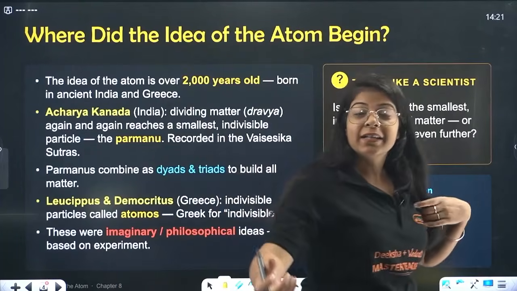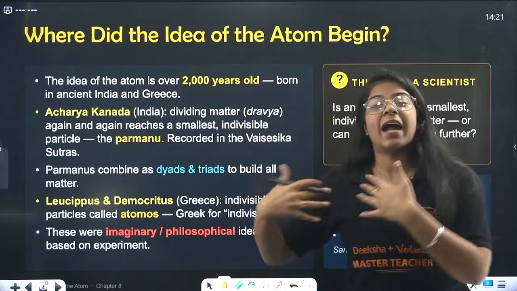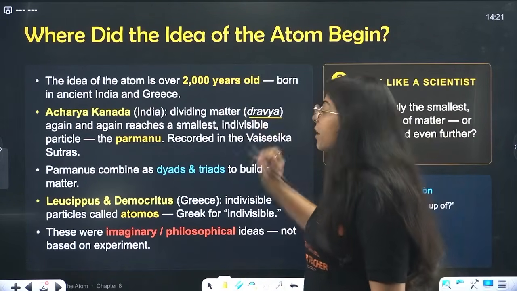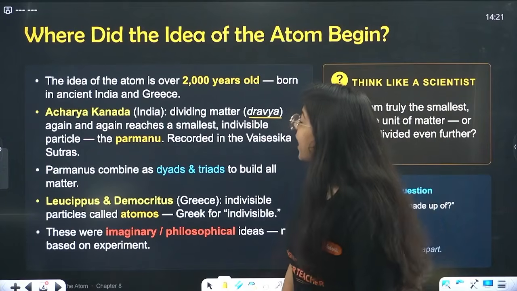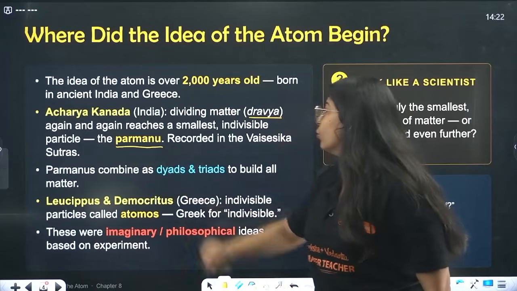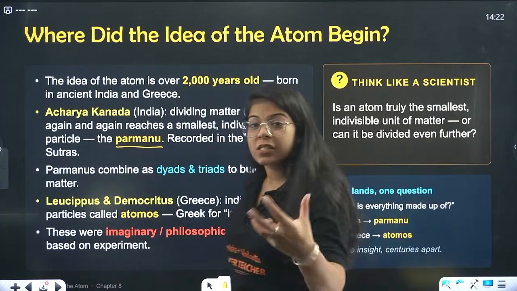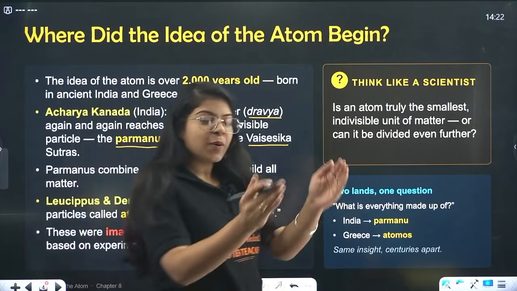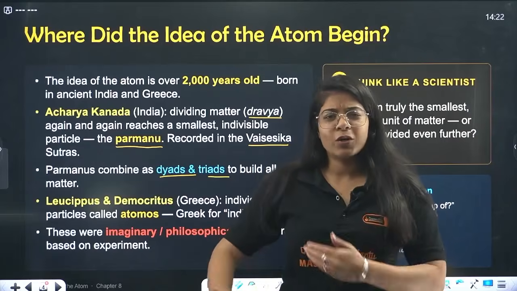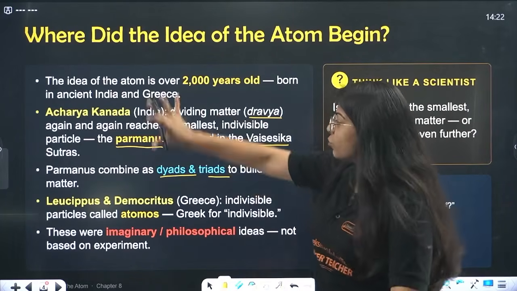So the idea of the atom is 2000 years old, born in ancient India and Greece. Acharya Kanada in India, dividing matter, that is dravya, we call it, again and again reaches the smallest indivisible particle, that is Parmanu, recorded in the Vaisheshika Sutra. Right? Now this is the story of India. When these Parmanus combine, they become dyads, triads, whatever you want to call it. Correct me if I'm wrong about the pronunciation in the comment section. So this was the Indian story.